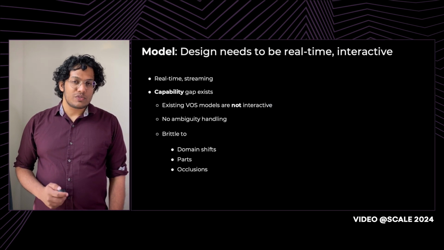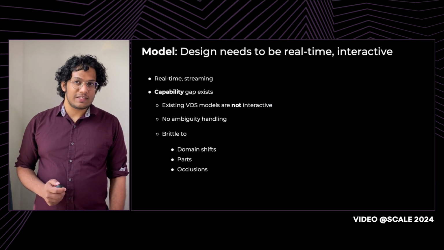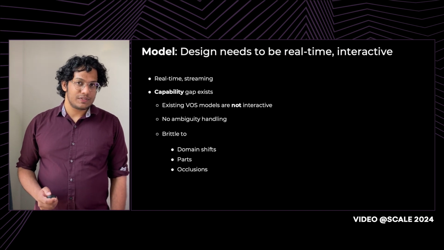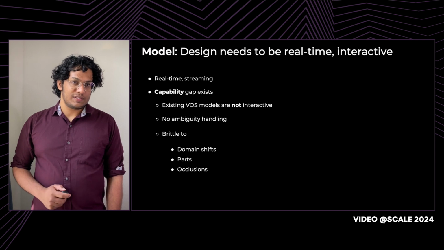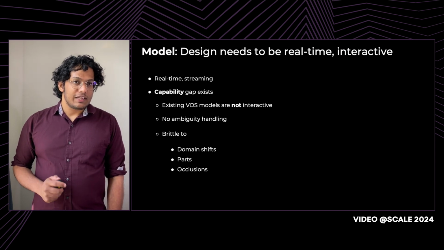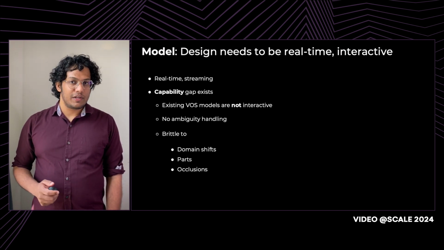On the model side of things, one characteristic we would like to have is an efficient real-time streaming model to enable the broadest set of applications. Besides efficiency requirements, a big capability gap exists. Specifically, existing video object segmentation models are not interactive, meaning that the input is just a mask on the first frame that is propagated to the rest of the video.